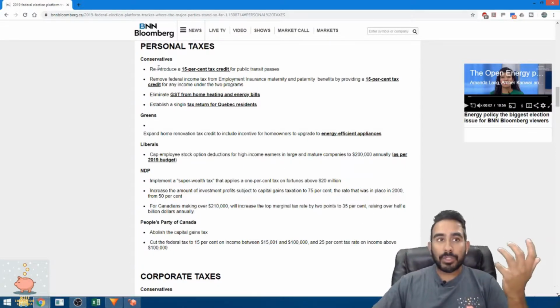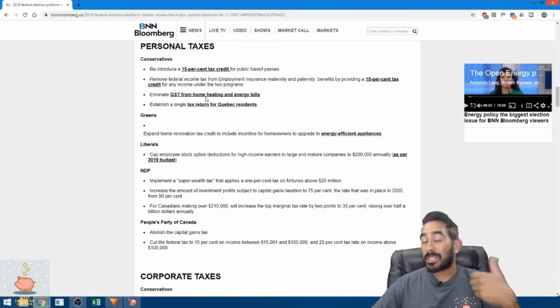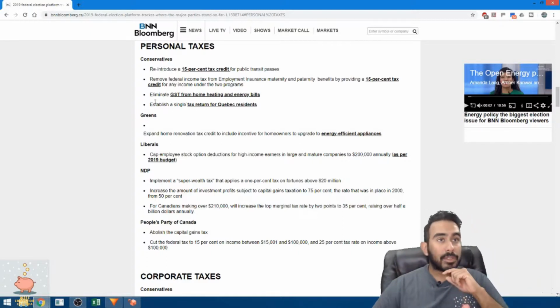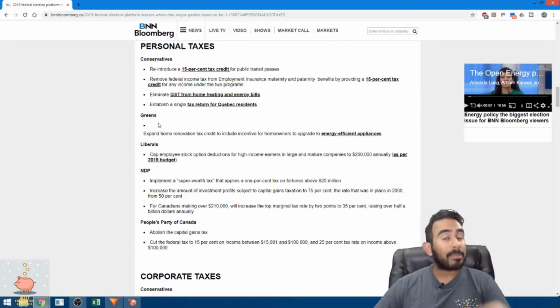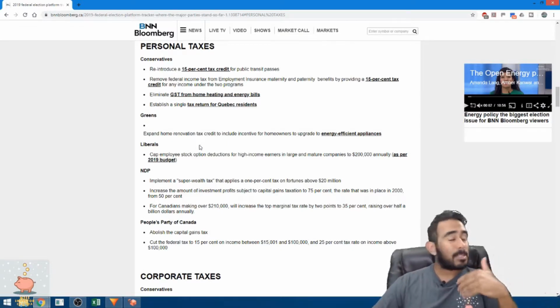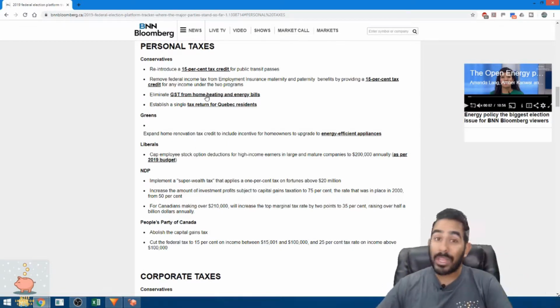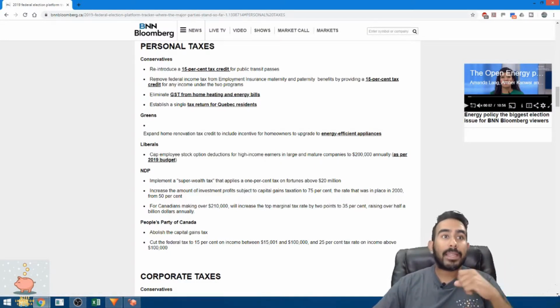So Conservatives want to reintroduce the 15% tax credit for public transport, which is great. That's kind of interesting to see. It's a good initiative to bring back because a lot of people use public transportation, and especially in the Greater Toronto Area, it's really expensive. So it's good to have that back in.